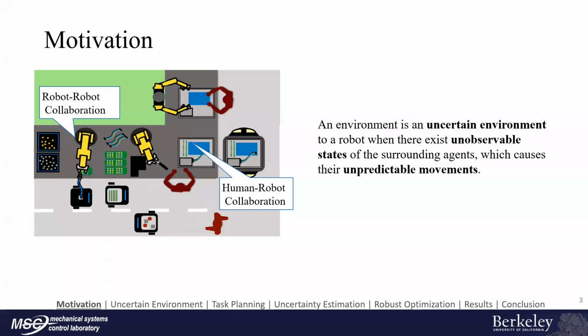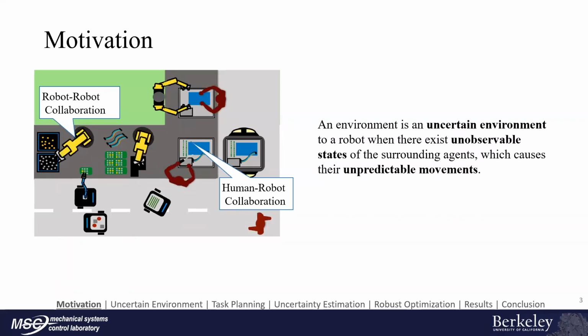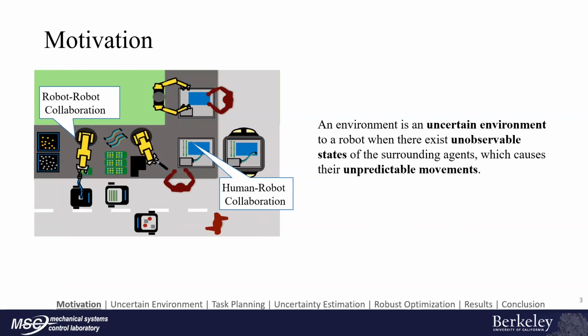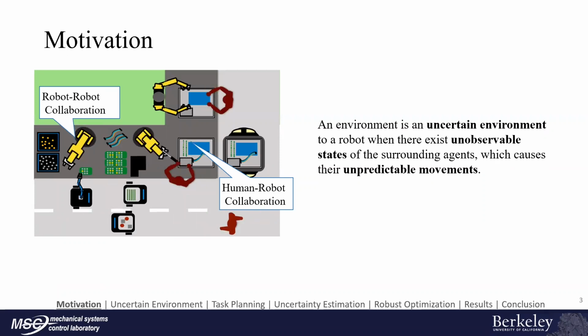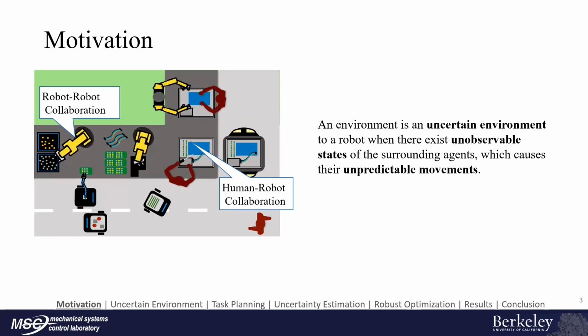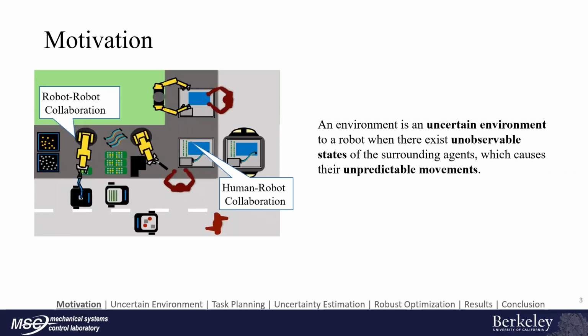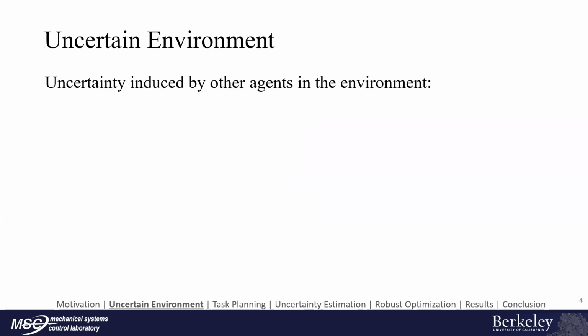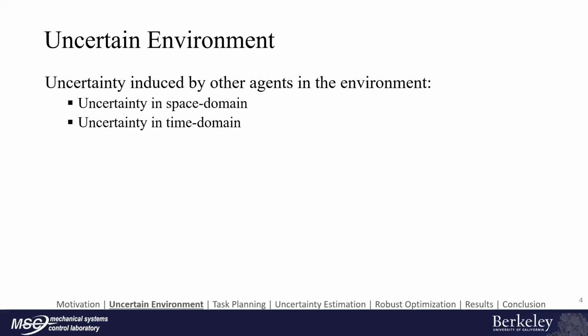In particular, an environment is uncertain to a robot when there exist unobservable states of the surrounding agents, which cause their unpredictable movements. In this talk, I will present our work in designing robotic systems for uncertain environments, particularly for task planning. We focus on uncertainties induced by other agents in the environment. These uncertainties may appear in the space domain and in the time domain. In this work, we address the time domain uncertainty, which brings some challenges to task planning.